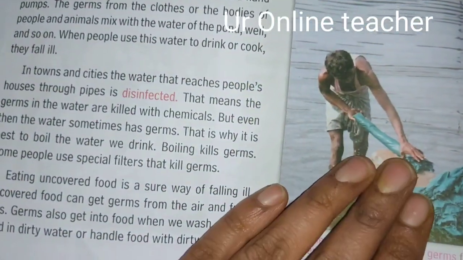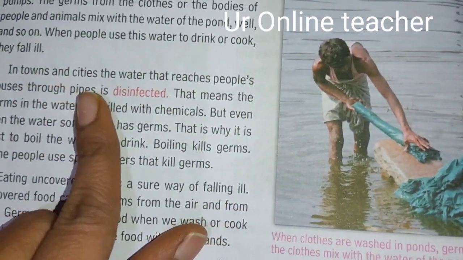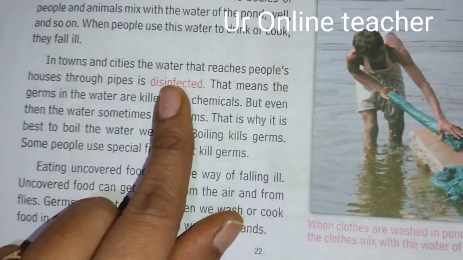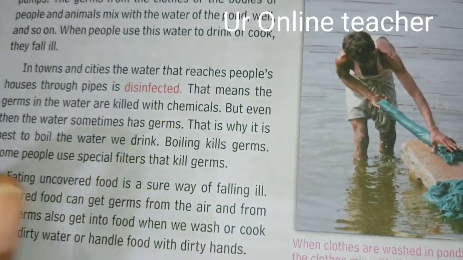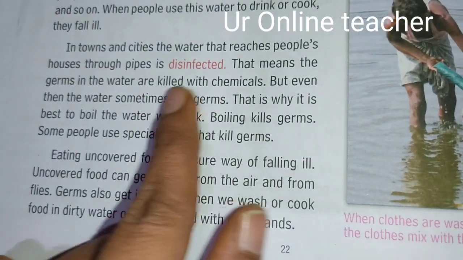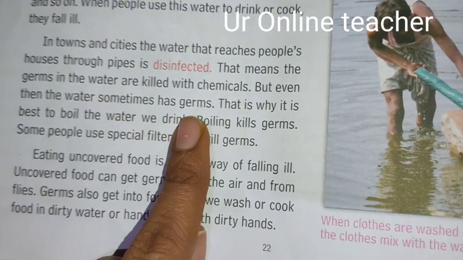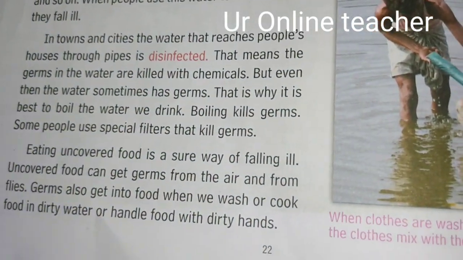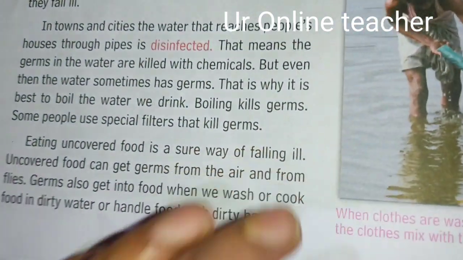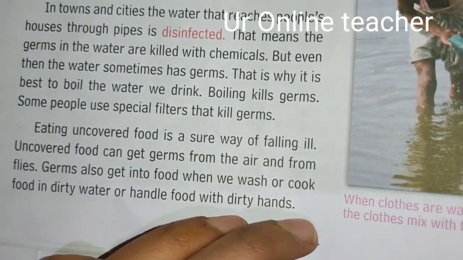So what to do? In towns and cities, what happens? The water that reaches people's houses through pipes is disinfected. Disinfected means the germs are killed before it is transferred. This means the germs in the water are killed with chemicals. But even the water sometimes has germs. That is why it is best to boil the water when we drink. So boiling will kill the germs. Some people use special filters that kill germs.